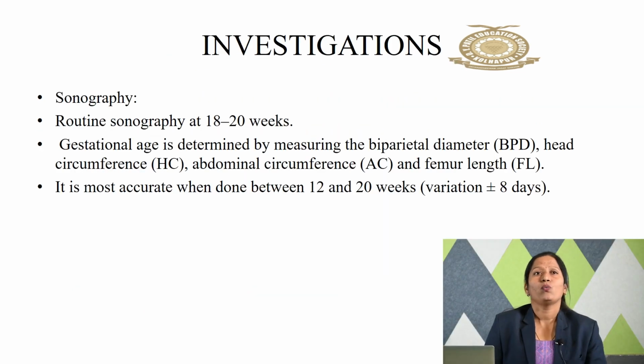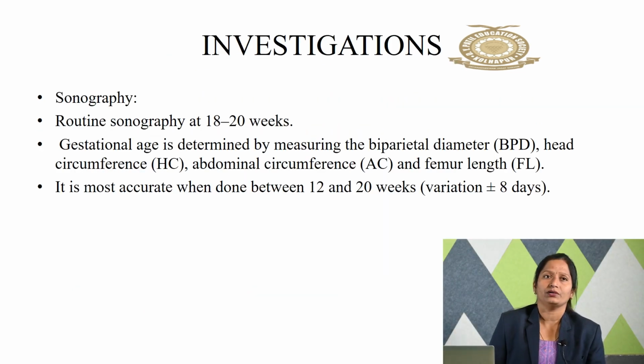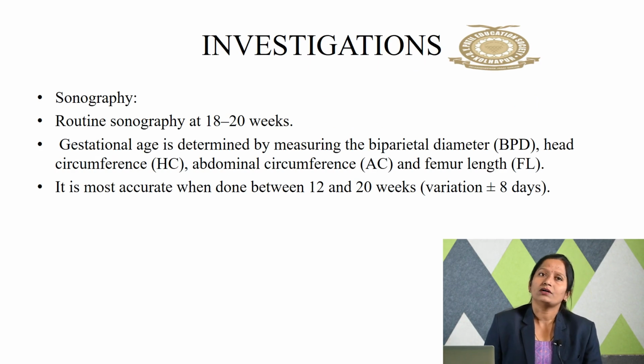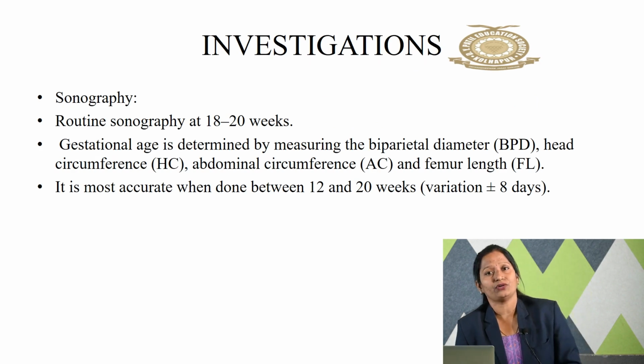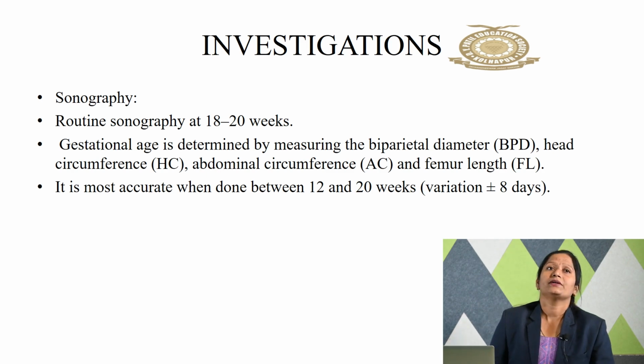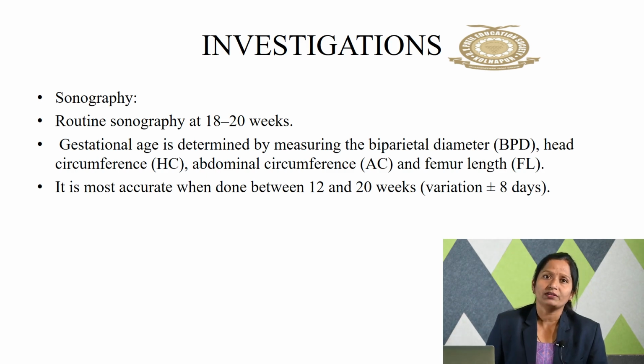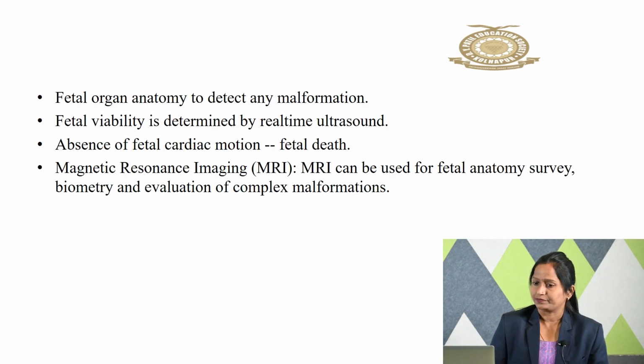The next one, what investigations will you do here? Again the same, the routine sonography will be done. But here you can find out different things about the baby, like the biparietal diameter, which we can elicit, then the head circumference, abdominal circumference, and femur length, that will be there in the second trimester.